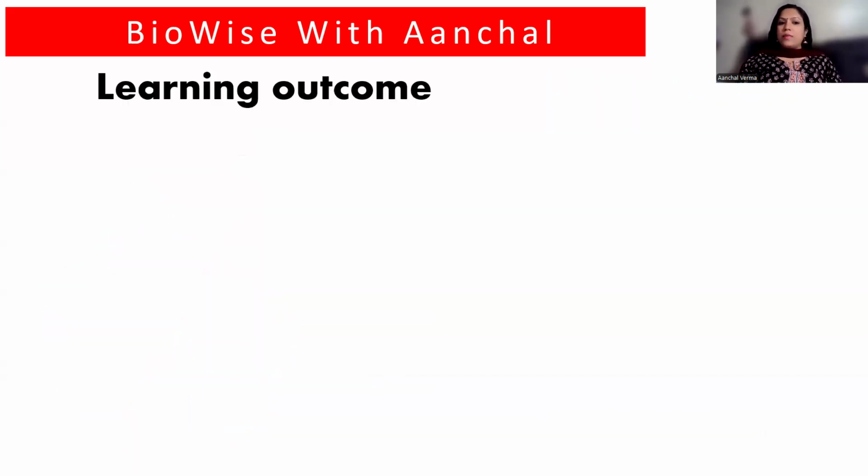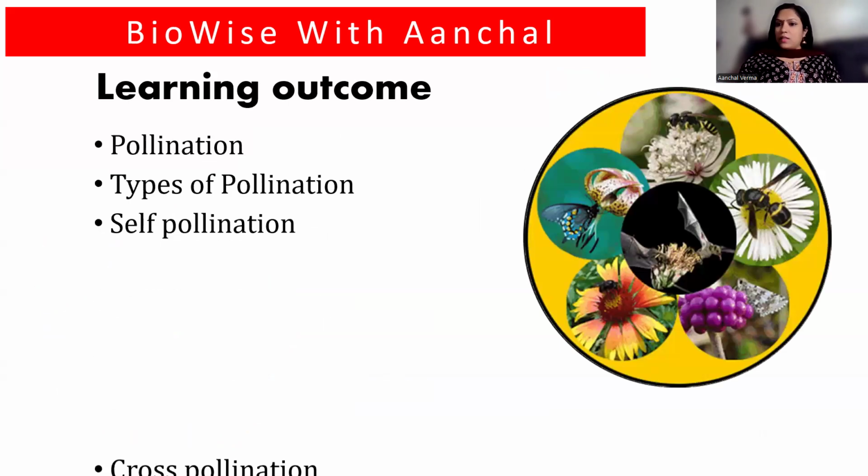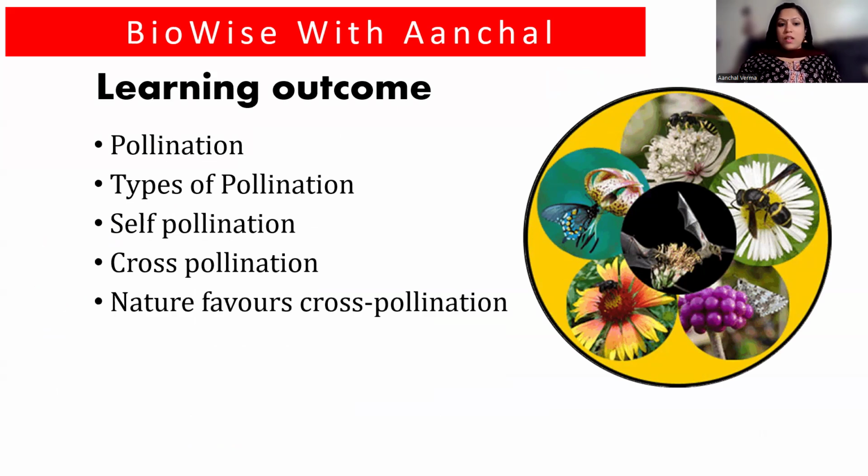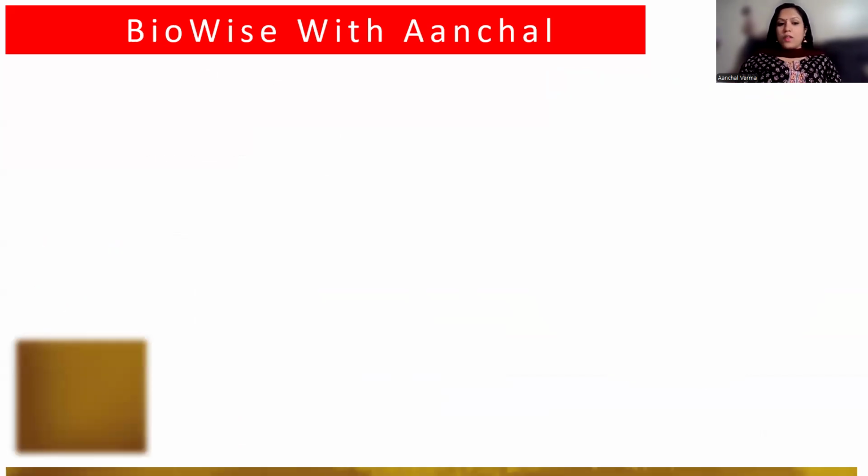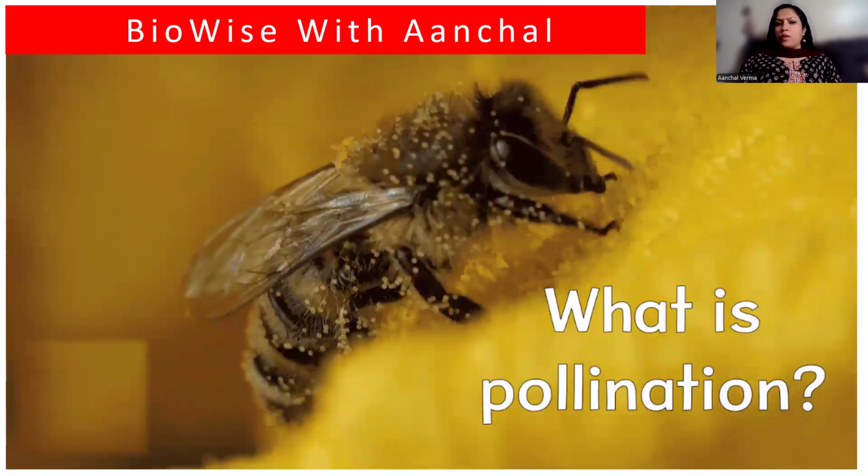Now in this chapter, we are going to study pollination, types of pollination, self-pollination, and cross-pollination. Nature favors cross-pollination. This statement is very important. Agents of cross-pollination. So this is all we are going to study.